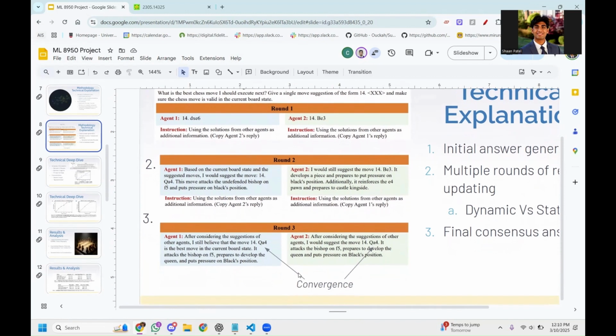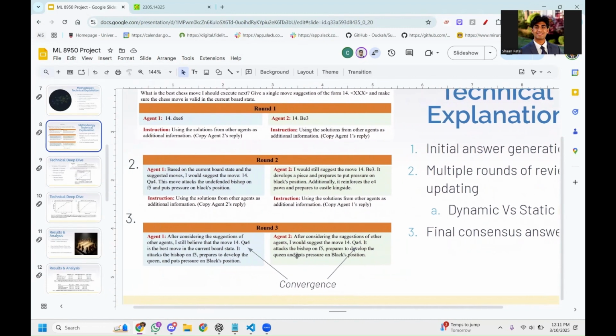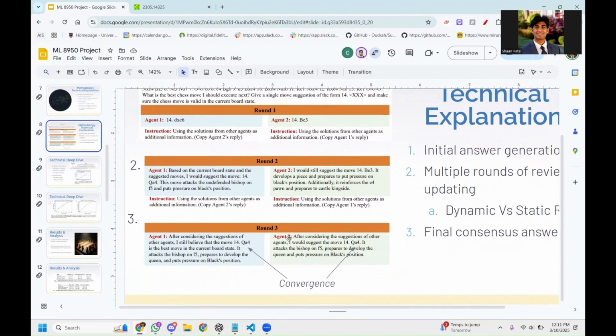And the same is repeated in round three, but since round three is our final round, we end up with something called convergence, which is when both of the answers congregate together and you get the same queen to a4, which in this case was the best move.